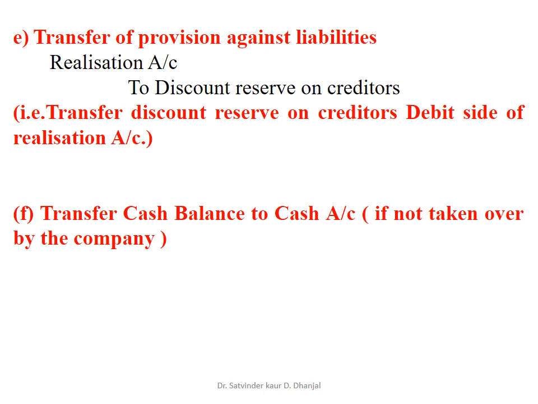We are going to prepare a separate cash account and we are going to transfer the cash balance to this cash account on the debit side as to balance brought down. And if it is not taken over by the company, that is only transferred to the cash account. So step 2 is very easy. It is the same as what we used to do in the dissolution of firm chapter. So step 2 is transfer of balances.